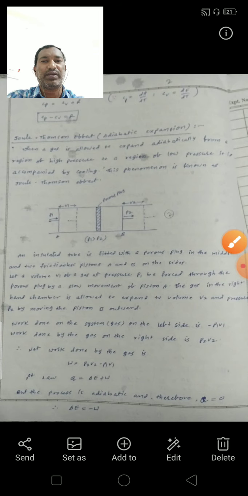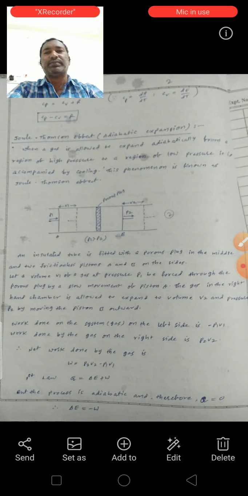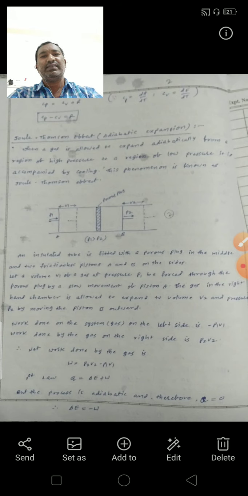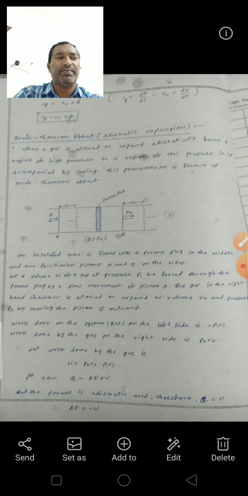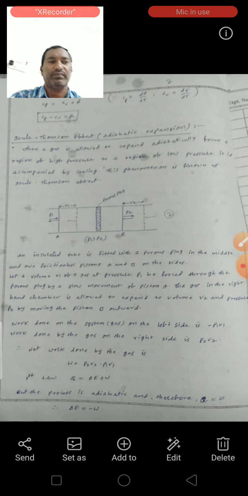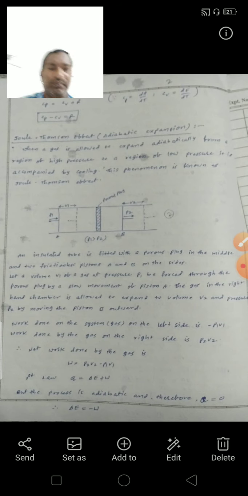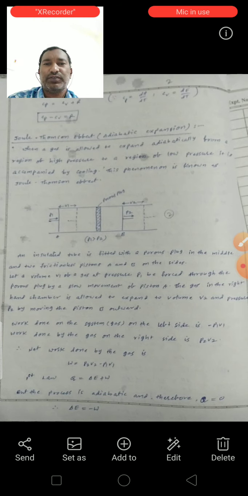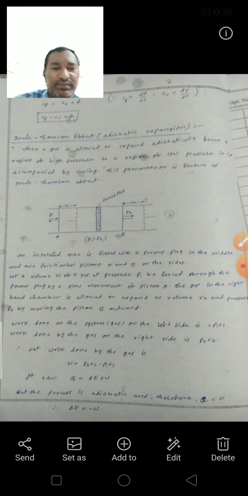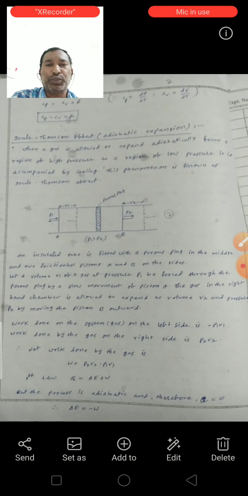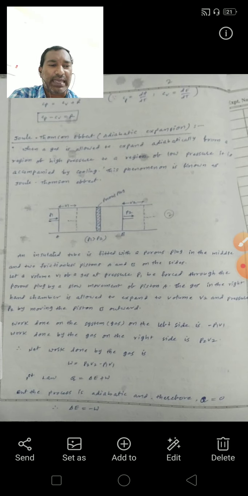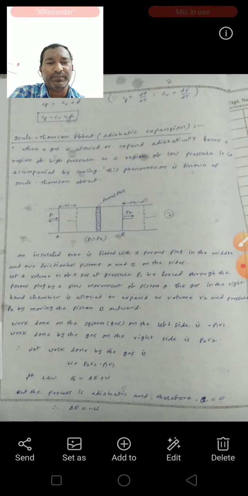Next, see the Joule-Thomson effect. This is an adiabatic experiment. See the definition of the Joule-Thomson effect. When a gas is allowed to expand adiabatically from a region of high pressure to a region of low pressure, it is accompanied by cooling.